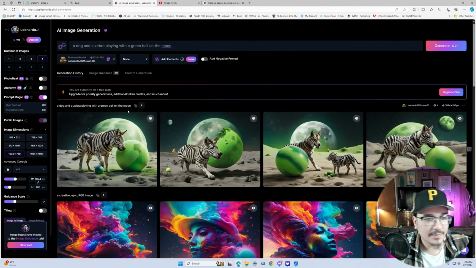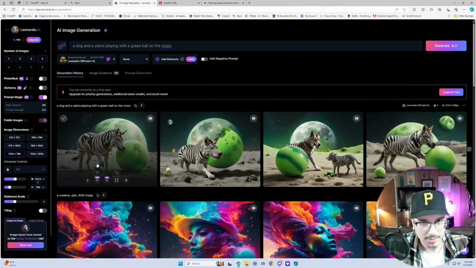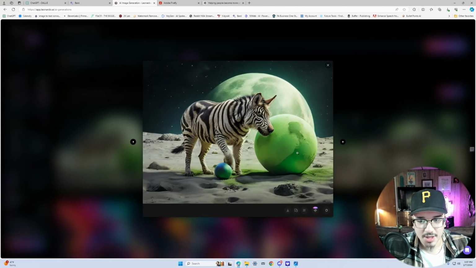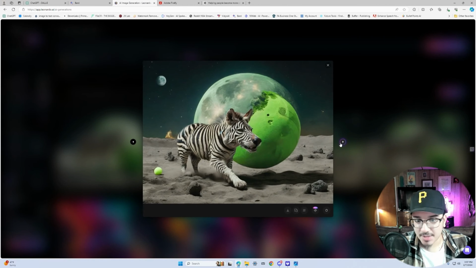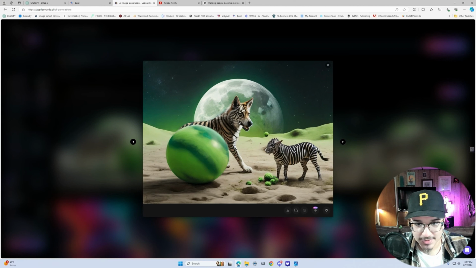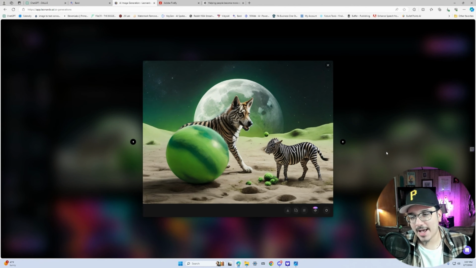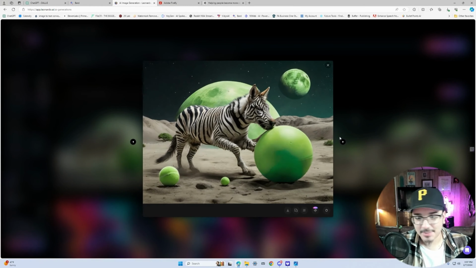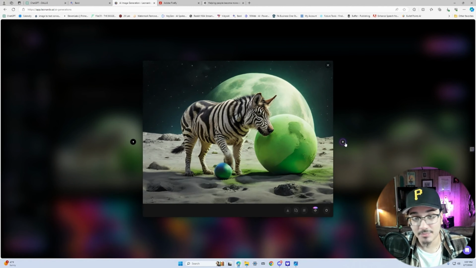Now here in Leonardo, I gave it the same prompt again, and they didn't do a really good job either. It sort of gave me the zebra and the dog mixed together in one creature next to a ball. Same thing here. It gave me some demonic looking creature. I'm sorry for using that word, but this looks very, very scary. Again, a zebra dog playing with I don't know what. I don't even want to ask, but Leonardo's on the same level of Google when it came to this prompt. It didn't really do a good job. I'm going to give it maybe a 4.5.